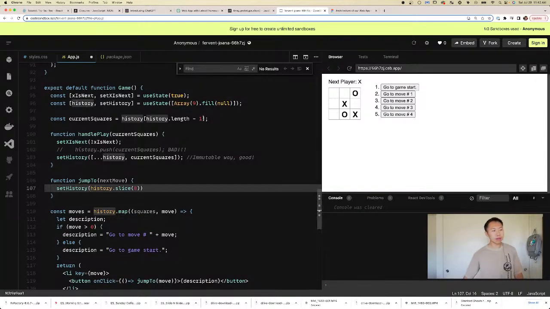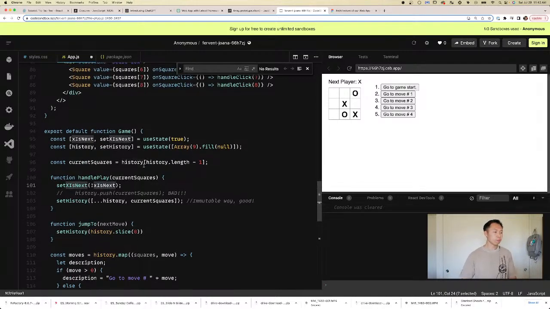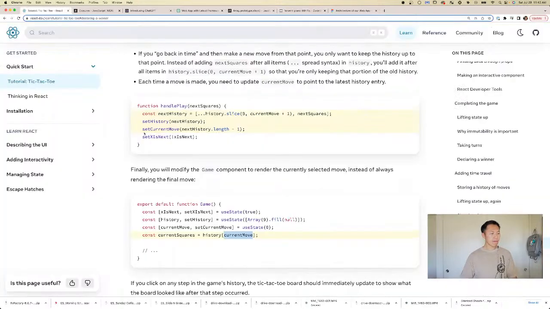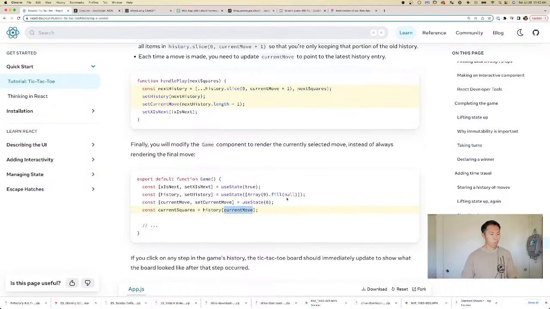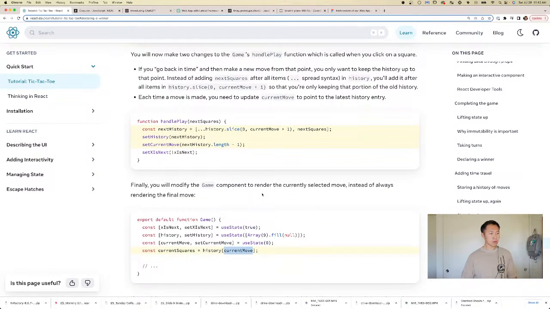Okay, so you go back in time, you need to figure out what the set X is next. Right, that part I understand. But when we jump to here, can't we just slice this? Yeah, see, you can slice this. Current move.